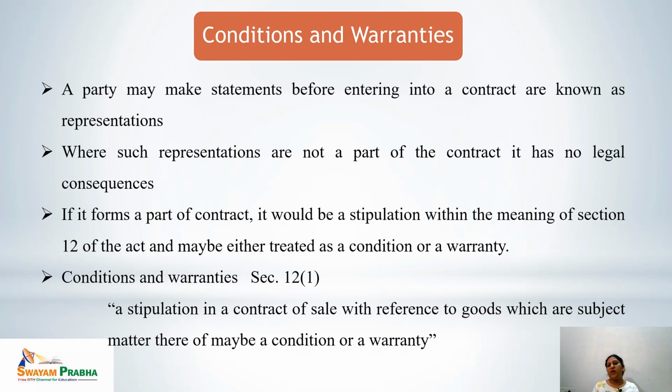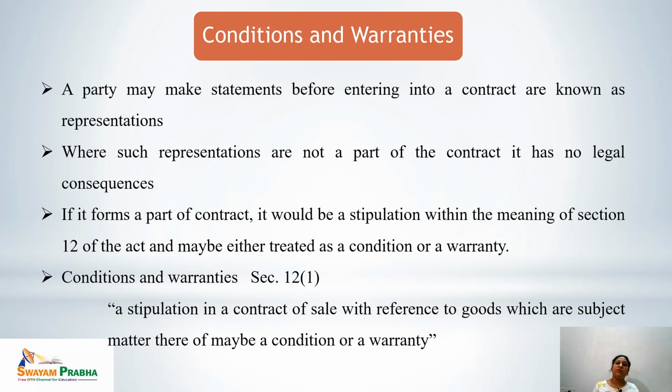So till now we have discussed what a contract of sale is, what the various essentials of a contract of sale are, and what the role of the subject matter and price in the contract of sale is. Next we come to another concept, that is conditions and warranties. When a seller sells the goods, to induce the buyer to purchase the goods, a few representations are made by the seller.